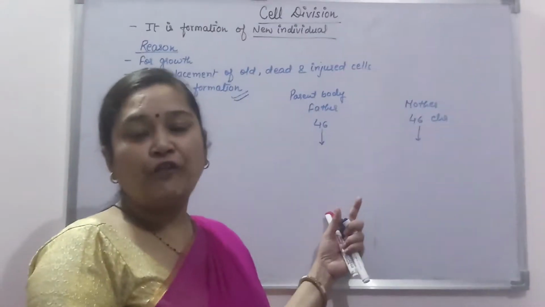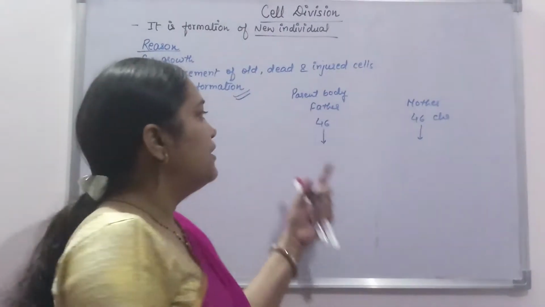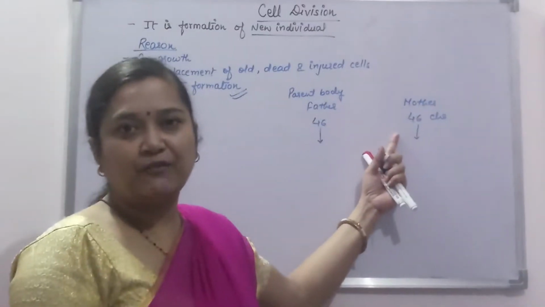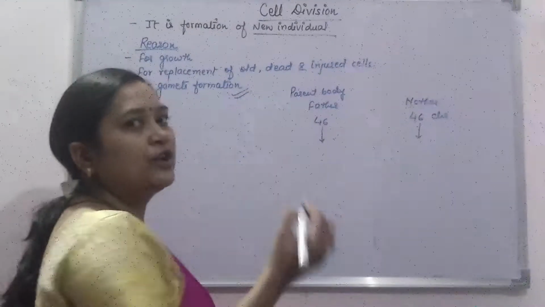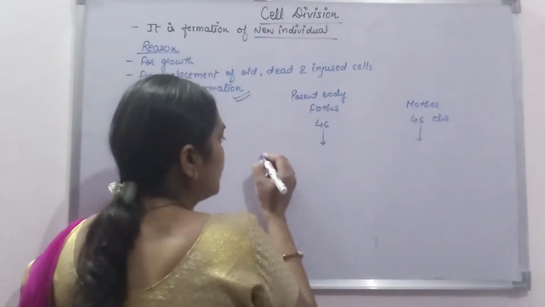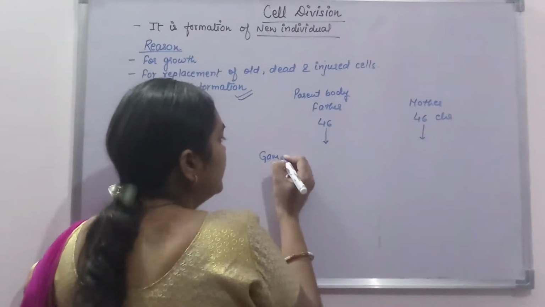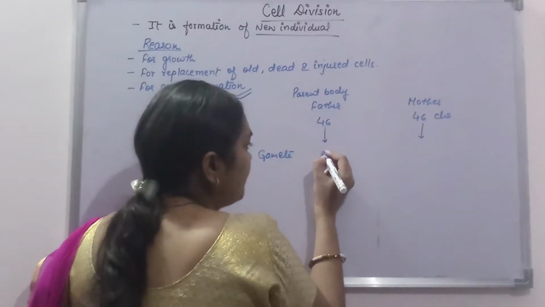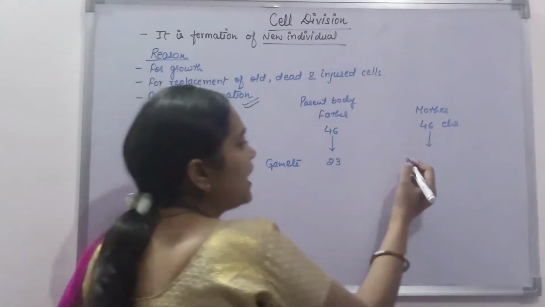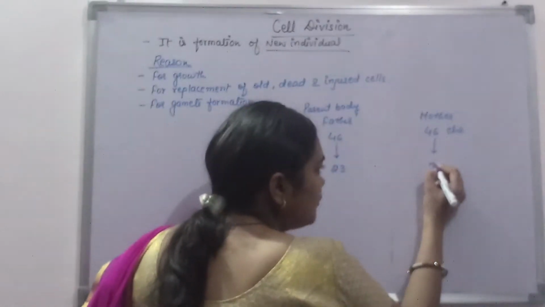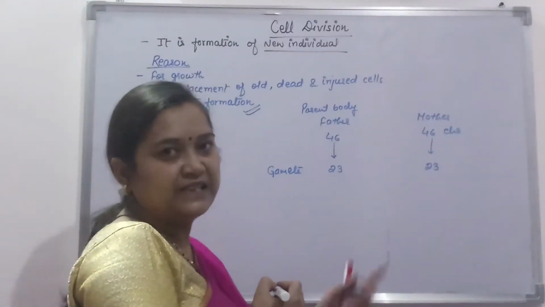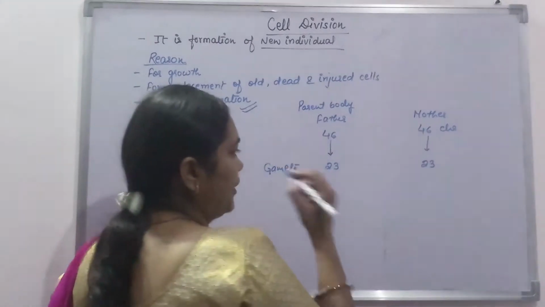By the formation of reproductive organs. Male has a reproductive organ, similarly female has a reproductive organ. These reproductive organs form a special type of cells known as gametes. These gametes will have half the number of chromosomes of the father, and similarly the mother will also have half the number of chromosomes present in the mother's body.